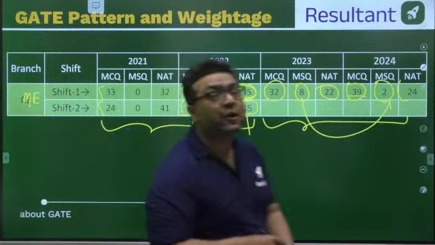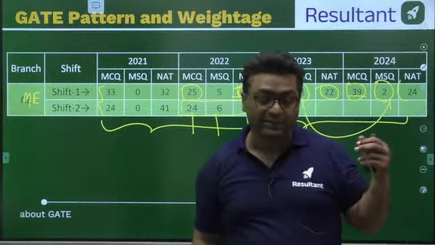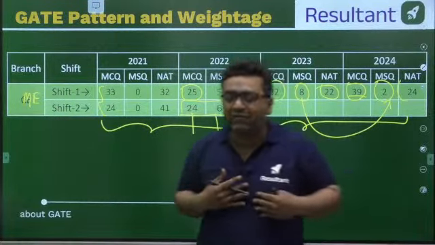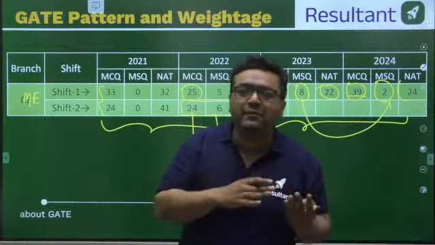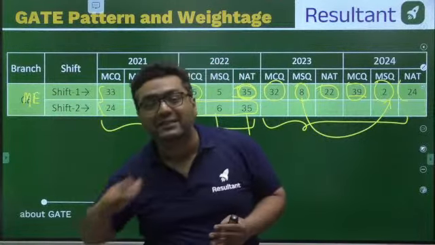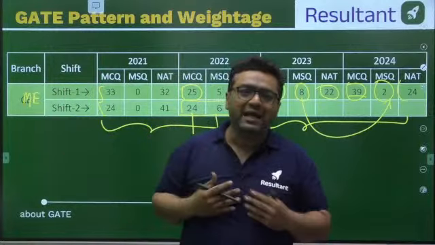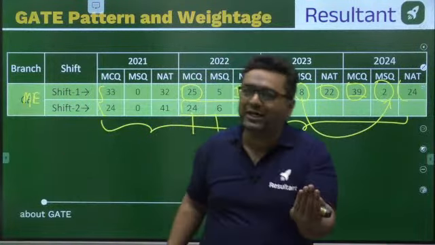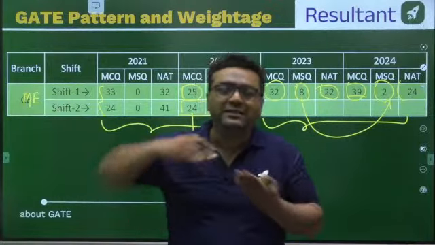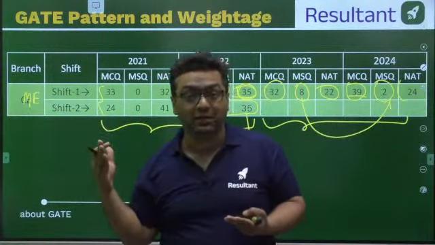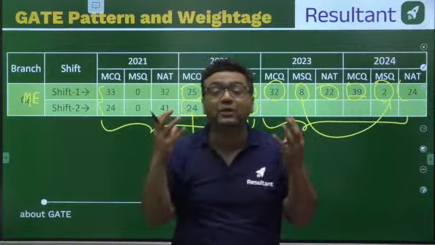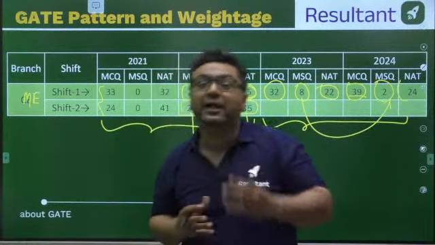You may be thinking, sir, previously 2 papers were there, now 1 paper is there. The reason behind that is the number of students. I am telling you guys, at our time when I appeared for the GATE, the number of students in GATE were increasing. Then it reduced, and guys, now it is again increasing. So at our time, generally more than 1 lakh students were appearing for the paper. When I was teaching in 2014-15, this number reached 2 lakh 12,000. Means around 2.25 lakh students of mechanical were appearing in GATE examination.